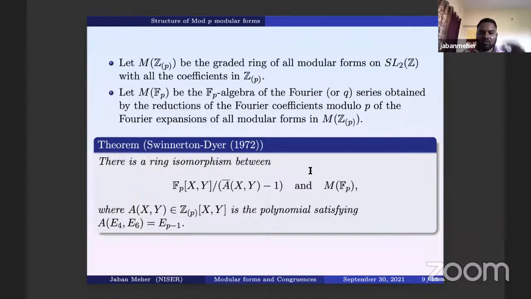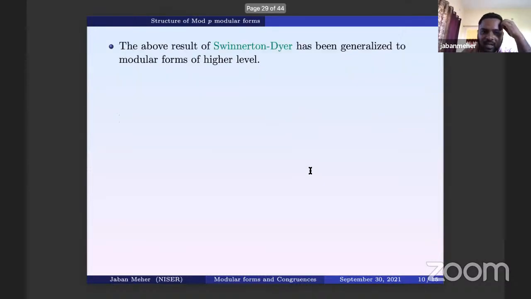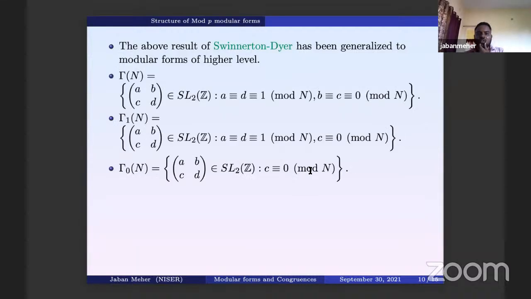So this was the result, and it has been generalized to modular forms of higher level. Let me say something about higher level. For higher levels, we define modular forms for certain kinds of subgroups, which people generally consider for arithmetic purposes.